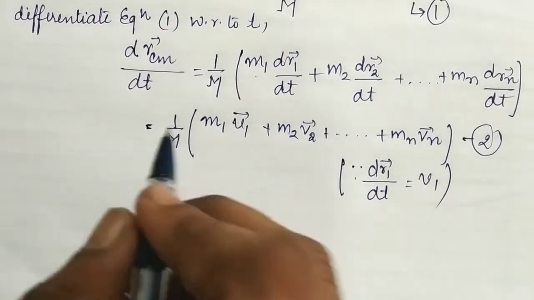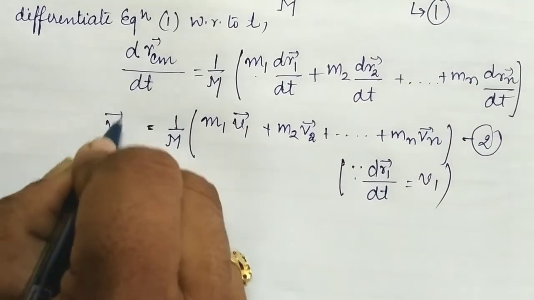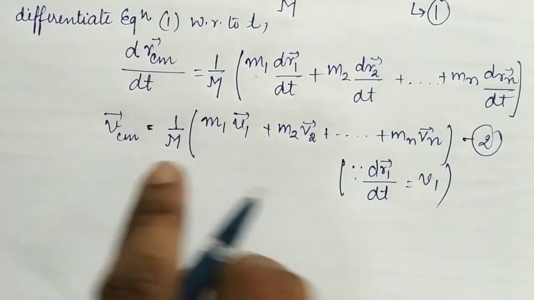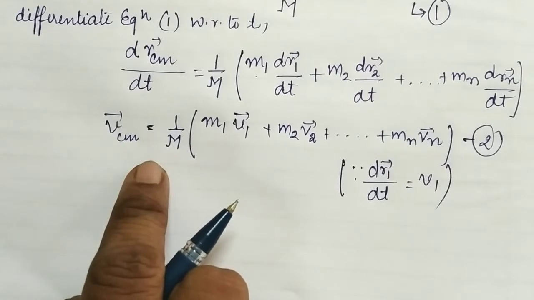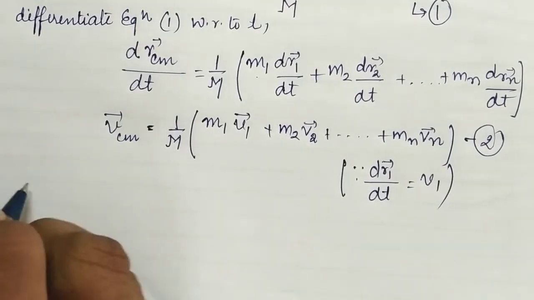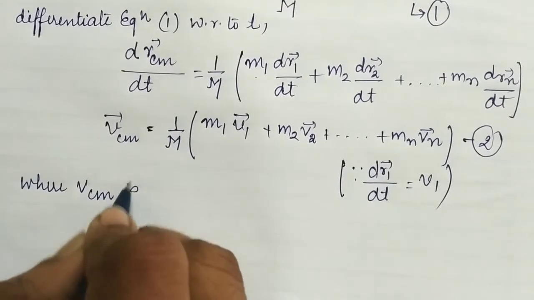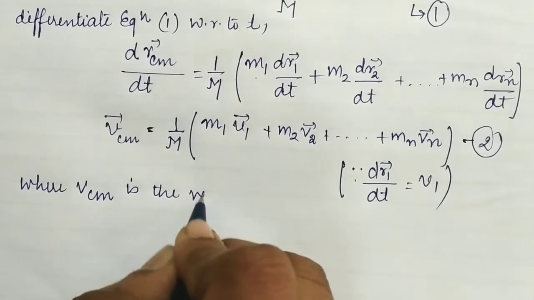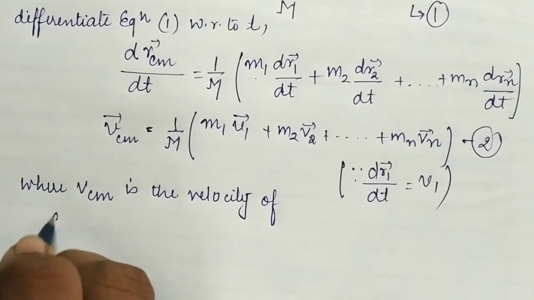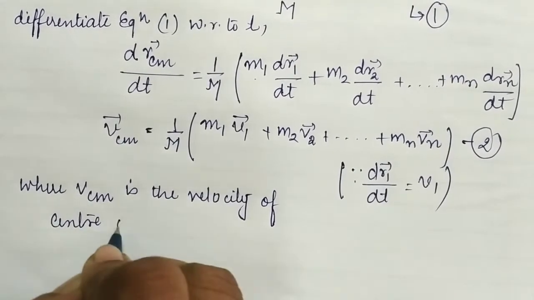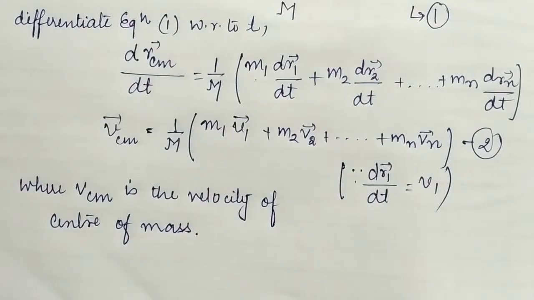Okay, so if we again differentiate, what do we get? This is the VCM. It means when the body is subject to a force, it comes into motion. So this is the velocity of the center of mass. Where VCM is the velocity of the center of mass when a body is in motion by the application of a force by the surrounding.